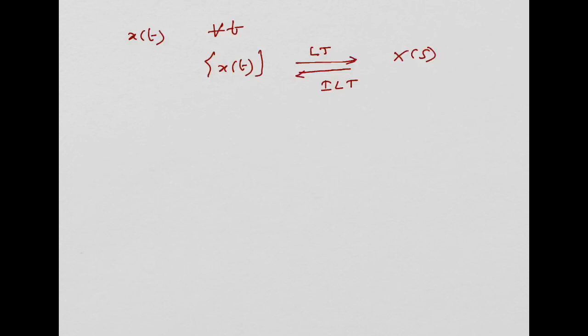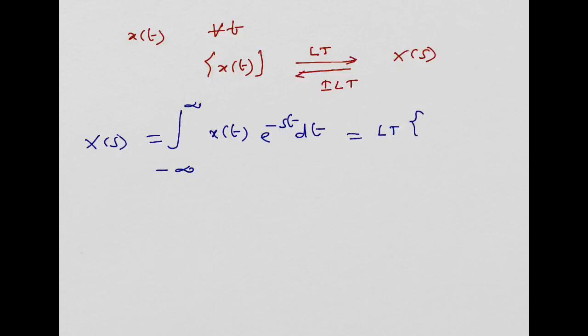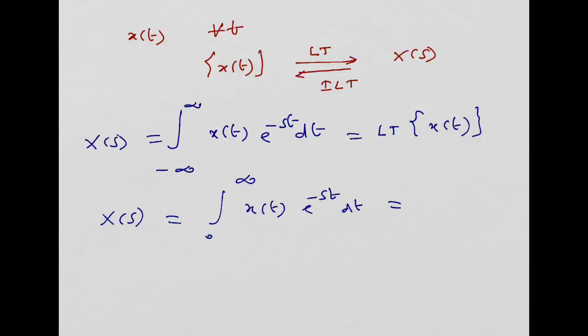It's a general notation. So x(t), if it is multiplied by e^(-st), and if it is integrated from minus infinity to plus infinity, I can obtain the Laplace transform. This is what is called LT, the Laplace transform of a signal, but it is a double-sided Laplace transform because it takes integration from minus infinity to plus infinity. If you want to obtain the unilateral Laplace transform, it is sufficient to take the integration from 0 to infinity because the signal is defined only over 0 to infinity: x(t) e^(-st) dt. This is also called the Laplace transform of x(t). Right?